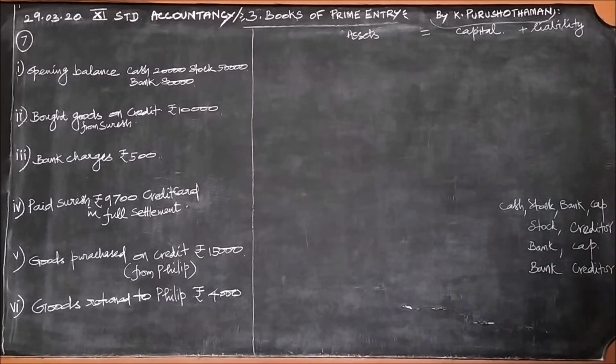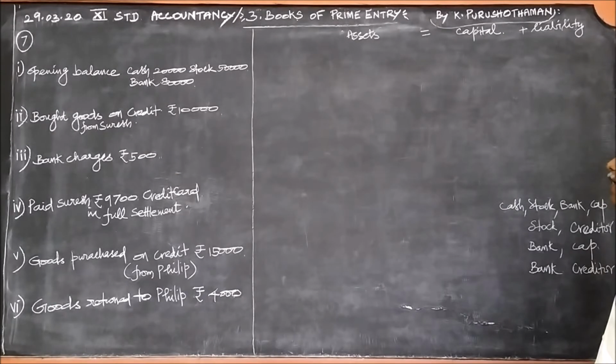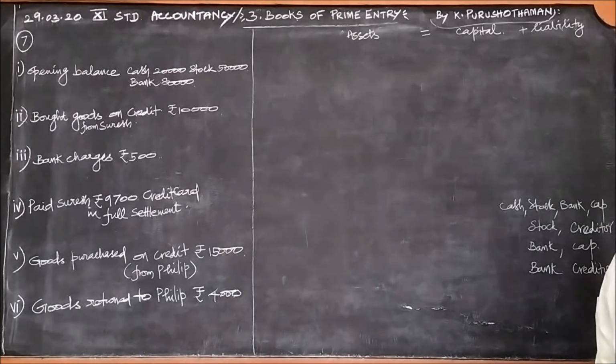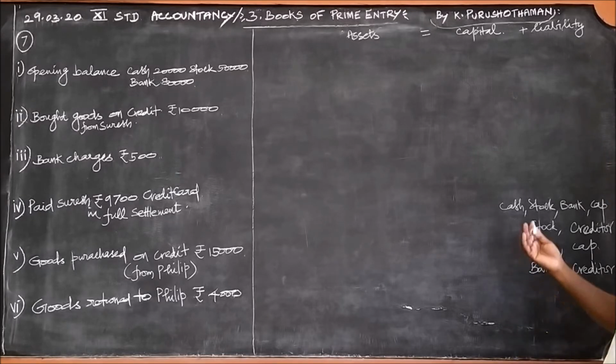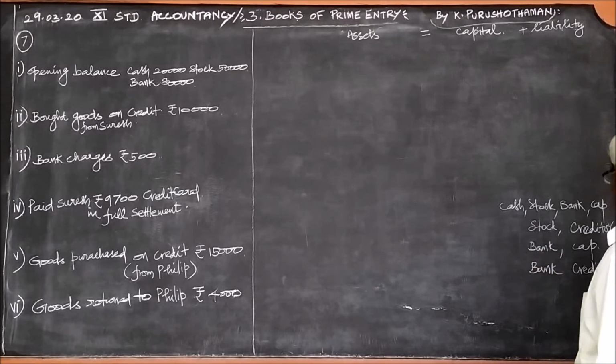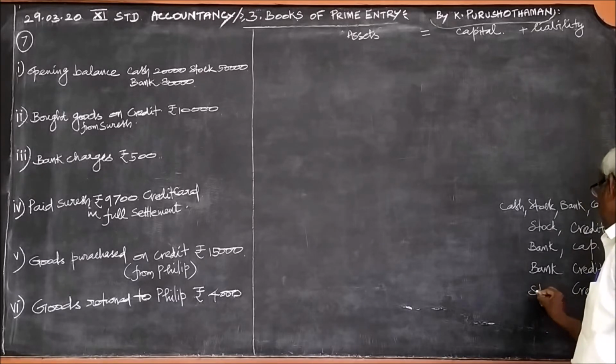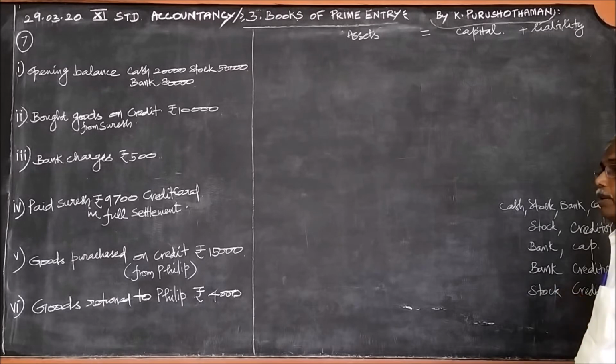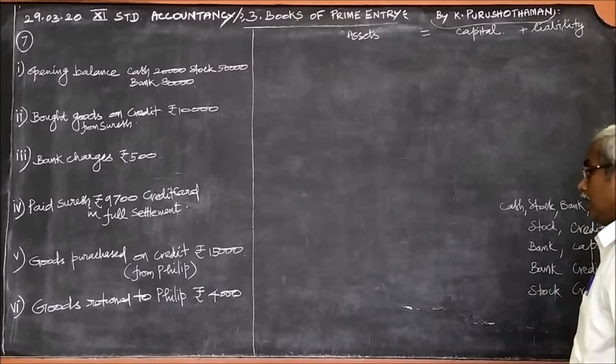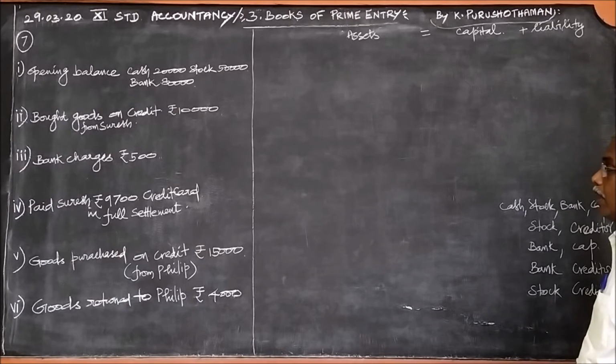Then fifth one, goods purchased again on credit. When we buy goods from someone else, that person is a creditor. And since we buy the goods, they come into the business, therefore plus stock.